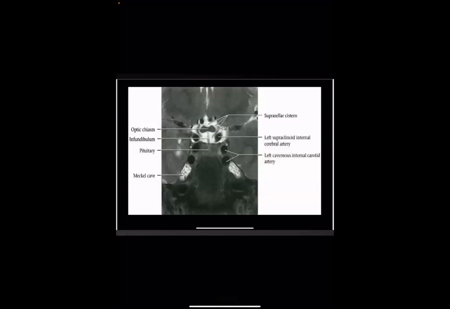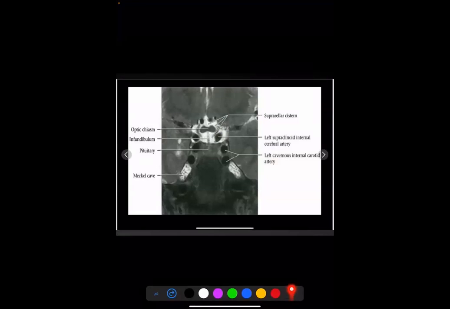This is a T2 coronal image demonstrating the sellar and suprasellar structure. This is the pituitary gland, this is the infundibular stalk, this is the optic chiasm, and this is the supraclinoid and cavernous portion of the internal carotid artery. And this is Meckel's cave, which should be bilateral and symmetrical on the image.